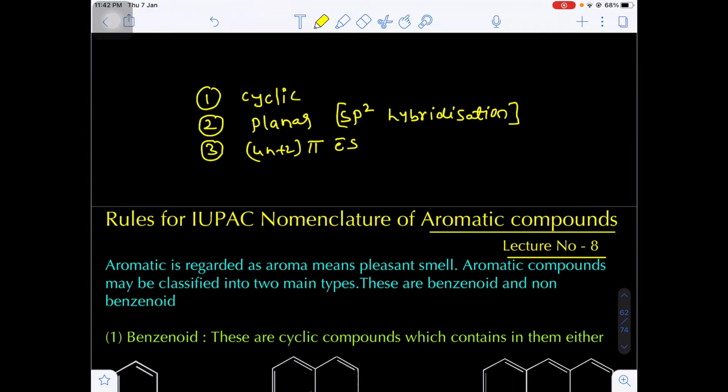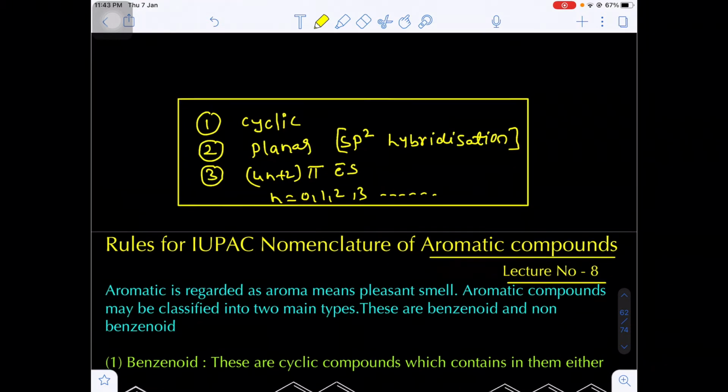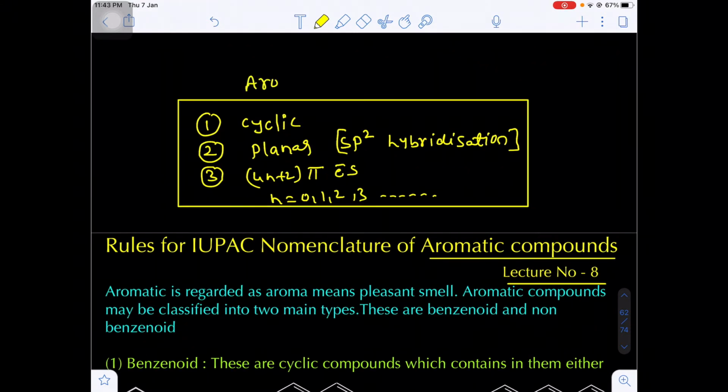Number 1, the compound should be cyclic. Number 2, planar. In planar, there must be sp2 hybridization of each atom in the ring. And number 3, the total 4n plus 2 number of pi electrons should be present in the system, where the n value may be 0, 1, 2, 3 and so on. If any system possesses these three characteristics, such a system is referred to as an aromatic compound.